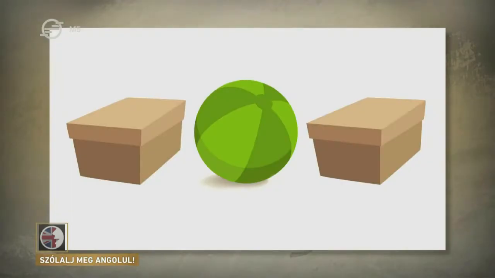No. Okay, what's next? Between. Okay, the easiest way to explain between is with a picture. This is between. The green ball is between the two boxes. Simple. Now, what's next? In front of.